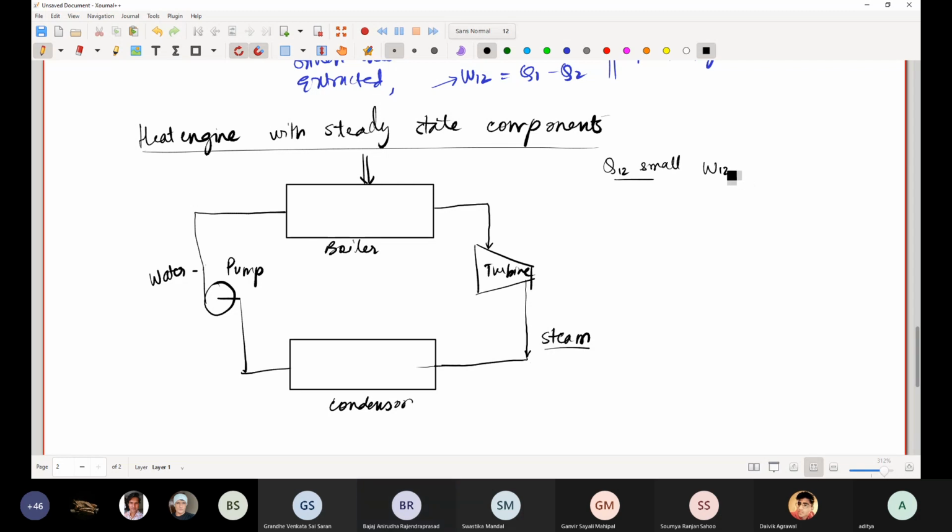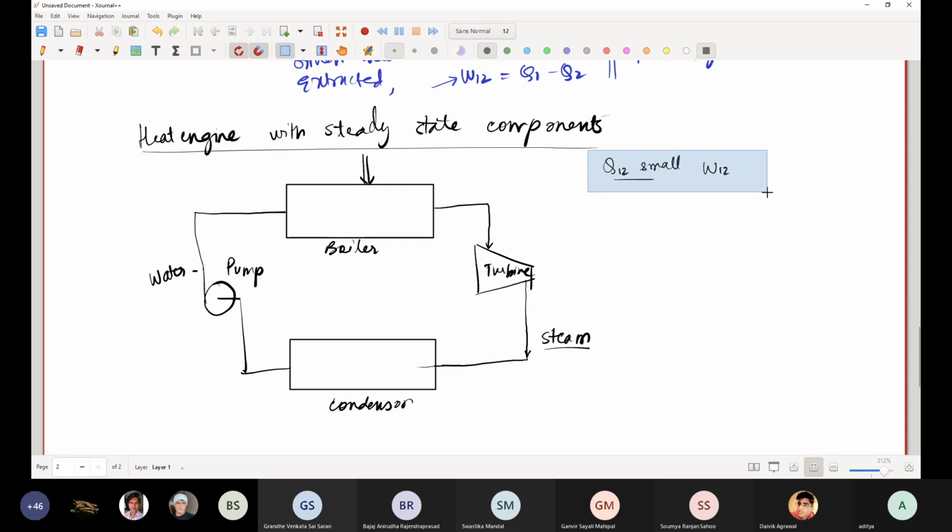So you must start with water. You must add a lot of heat to water so that you can extract a lot of work from the turbine. And the other point is, if you keep bypassing steam to the boiler, you will never operate in a cycle. Eventually, this boiler turbine system will reach steady state. You are not going back to its original.